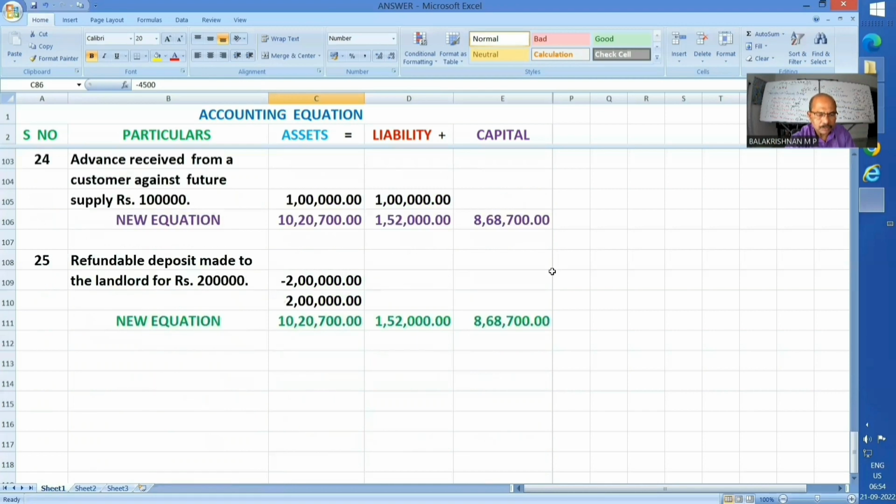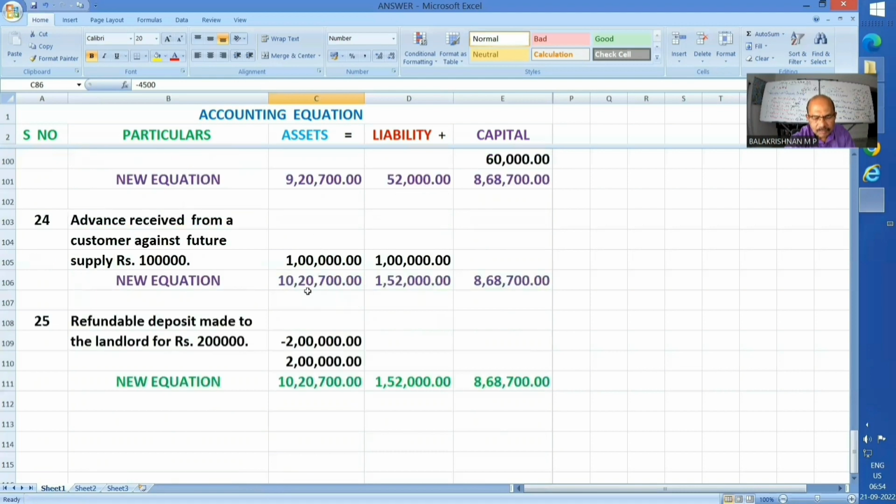Next one, 24th. Advance received from a customer against future supply, rupees 1 lakh. That means I have not executed my commitment. I am liable to him. Hence, liability got added. Of course, advance received means either cash or bank received, so assets have gone up. Total assets have now become 10,20,700. Okay. 1,52,000 plus 8,68,700 is nothing but 10,20,700. Okay. And the last one, the 25th one.